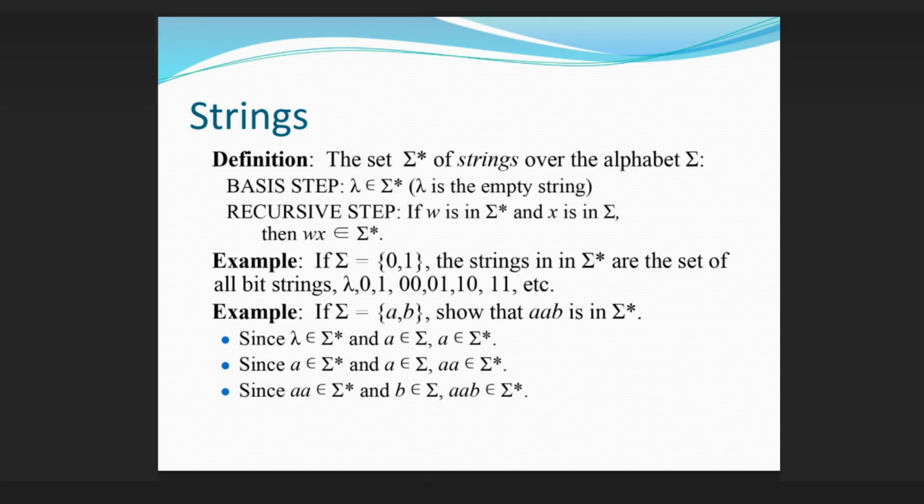Example, if sigma equals {a, b}, show that aab is in sigma asterisk. Since lambda is in sigma asterisk and a is in sigma, a is in sigma asterisk. Since a is in sigma asterisk and a is in sigma, aa is in sigma asterisk. Since aa is in sigma asterisk and b is in sigma, aab is in sigma asterisk.